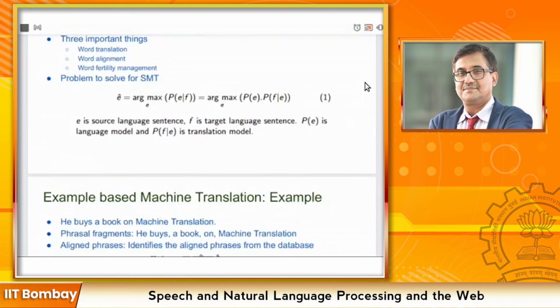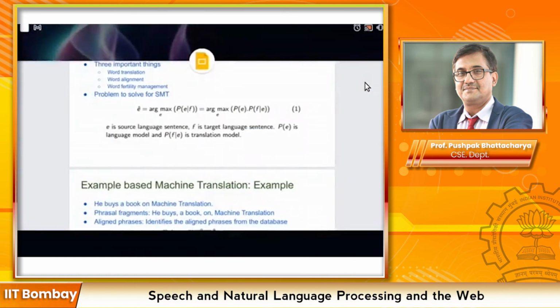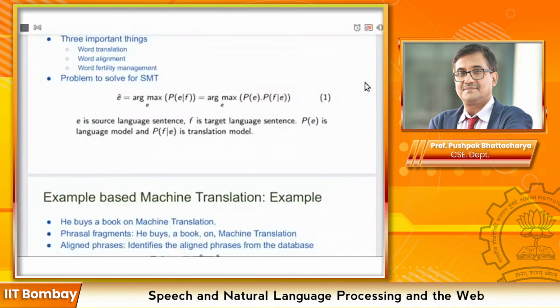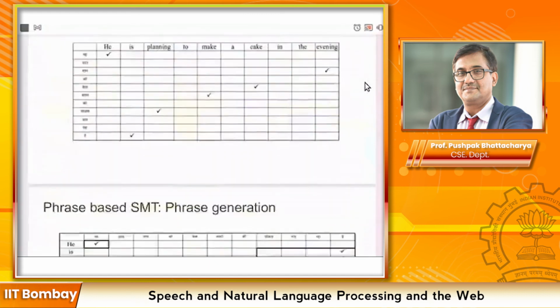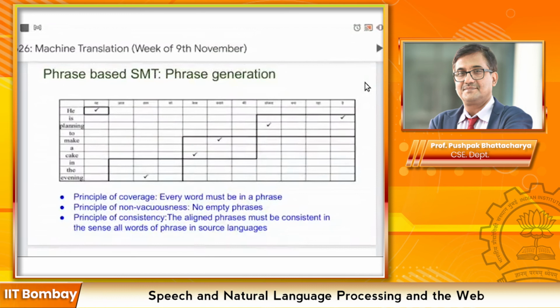Can you read what is the doubt? Yeah. So could you explain the principle of consistency with respect to the planning example? The principle of consistency says that aligned phrases must be consistent in the sense of all words or phrases in source and target languages. So in this phrase generation part, "planning to" is "Yojana bana raha hai". This is combined as a phrase.